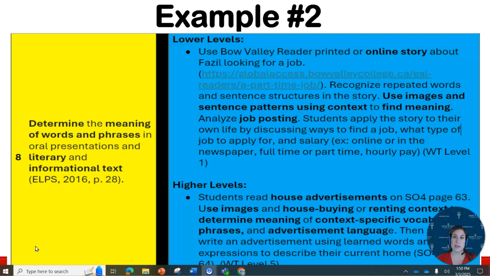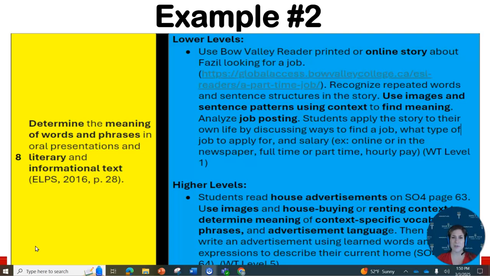In our lower level activity, we have students reading an online story about a person who's looking for a job. So this is a story about Fazil from Bow Valley Readers if you are interested in using it. Then students are going to use the images and sentence patterns to find meaning for these words, look at a job posting, and then apply this story to their own life.